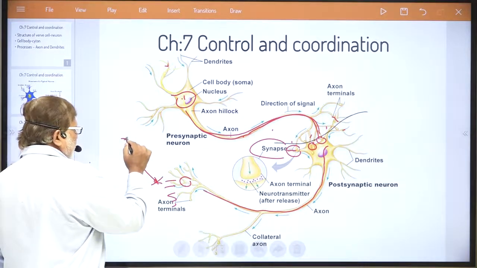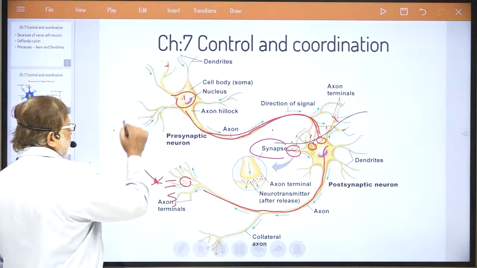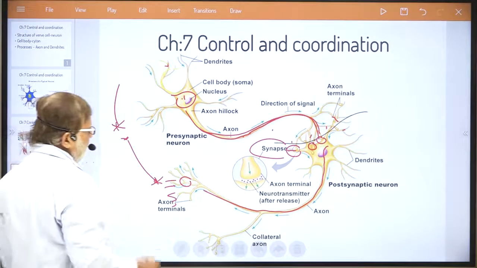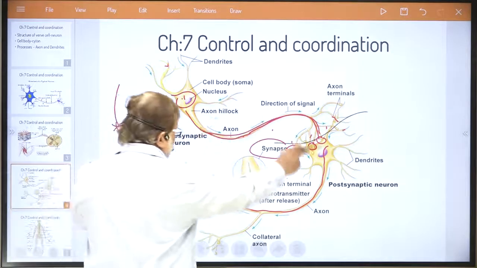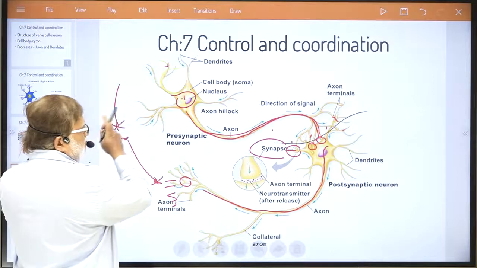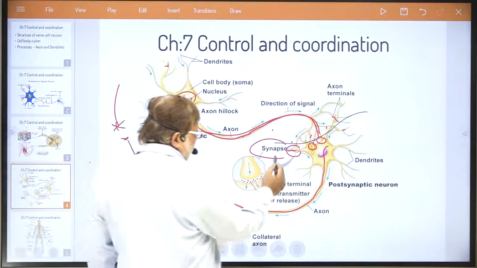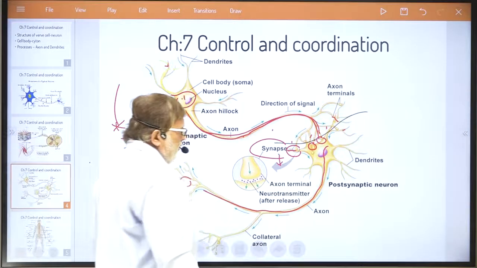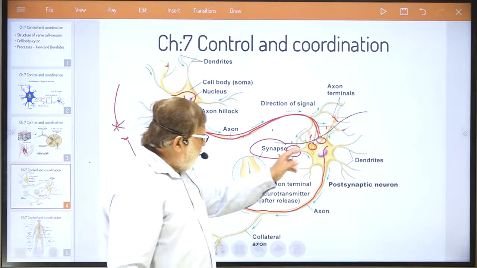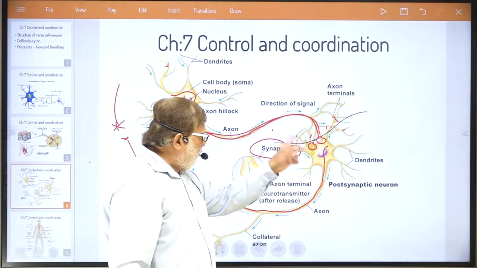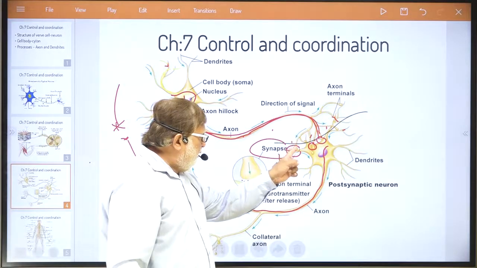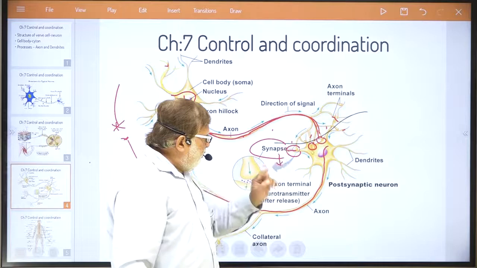Again, an axon terminal sets off an electric signal to reach another cell. So this way, the electric signal travels in the nerve fiber. You understood this? Okay. This is very important. The synapse: what is that? A physiological connection between the terminal of the axon of the previous nerve cell and the dendrites of the next nerve cell.